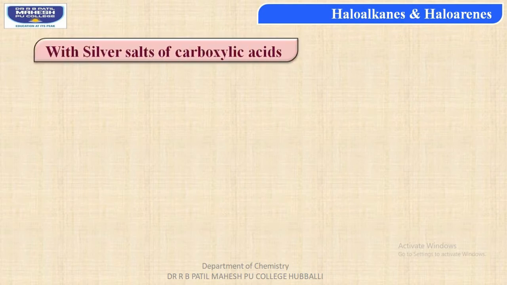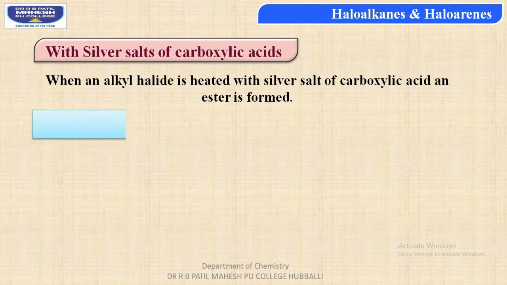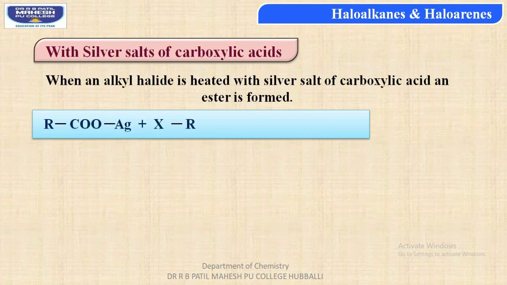Next, reaction of haloalkanes with silver salts of carboxylic acids. When an alkyl halide is heated with silver salt of carboxylic acid, students, an ester is formed. Esters, you might be knowing, have fruity smell. Let us consider general reaction when silver salt of carboxylic acid is reacted with alkyl halide.